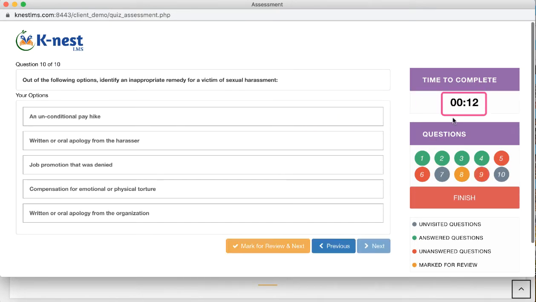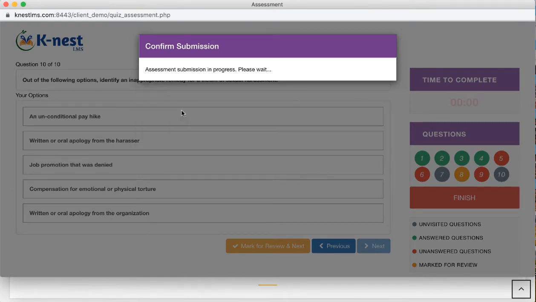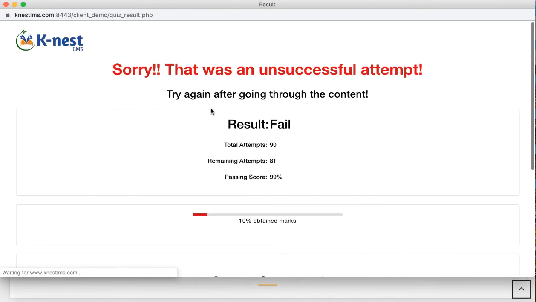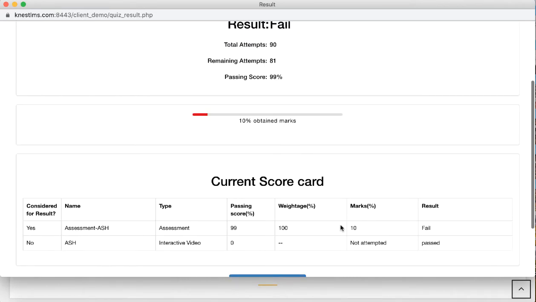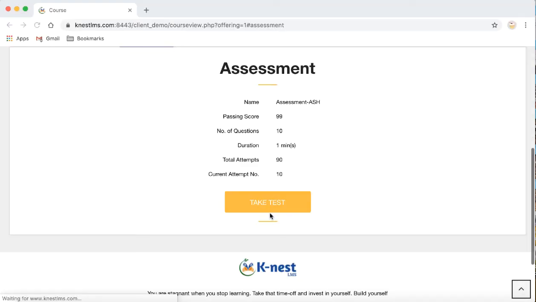So if I do not submit the answers within that particular time, it will auto submit the assessment. So answered questions, unanswered questions, total questions. There you go. It automatically submitted the assessment. Obviously, it was an unsuccessful attempt. It also is showing the marks that I have obtained in this attempt. So that's about the assessment part of it.